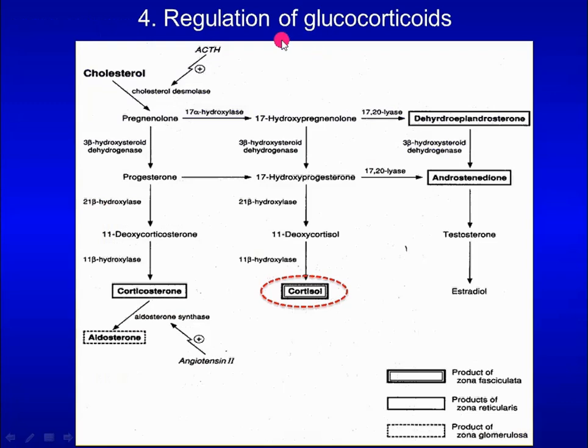Here is regulation of glucocorticoids. The rate-limiting step for production of glucocorticoids, especially cortisol, is catalyzed by desmolase. The activity of this enzyme is stimulated by ACTH. In contrast, the rate-limiting step for production of aldosterone is catalyzed by aldosterone synthase. Activity of this enzyme is stimulated by angiotensin II, which we will discuss later.